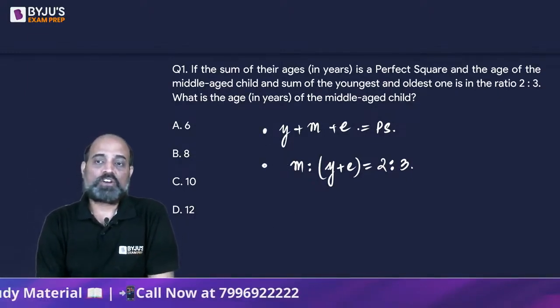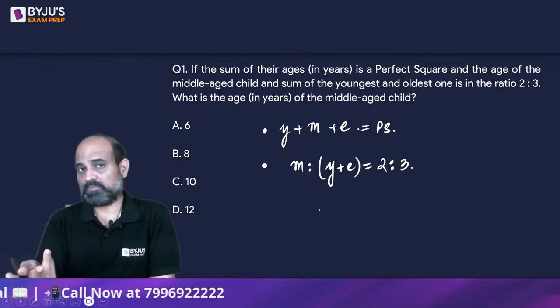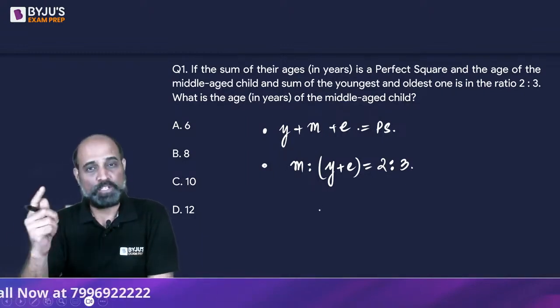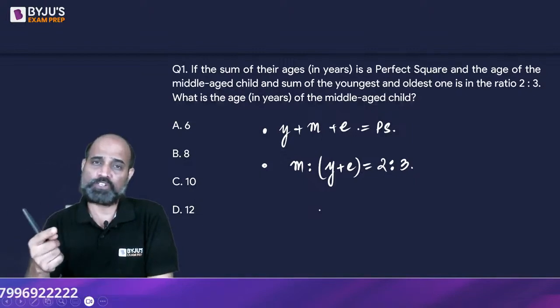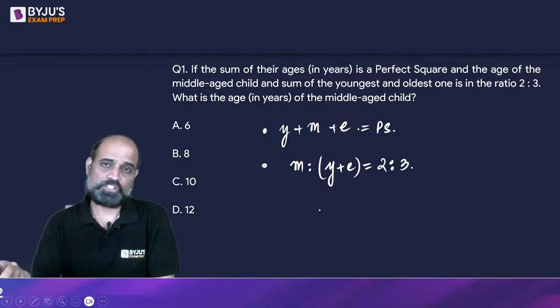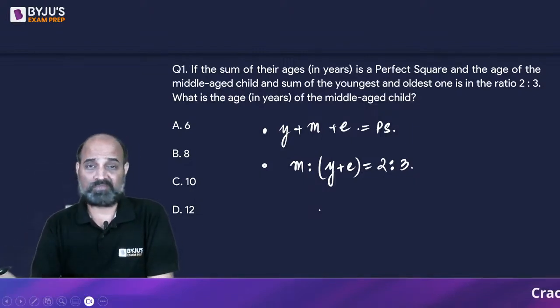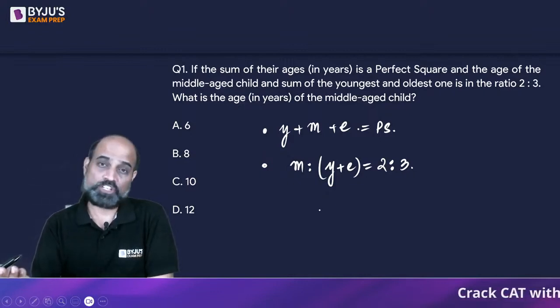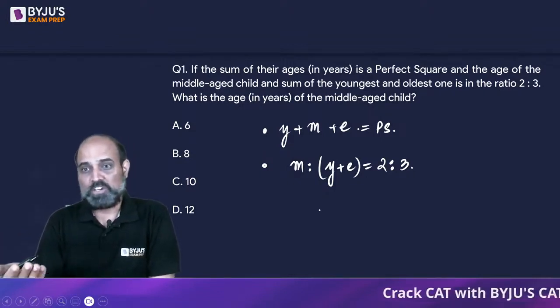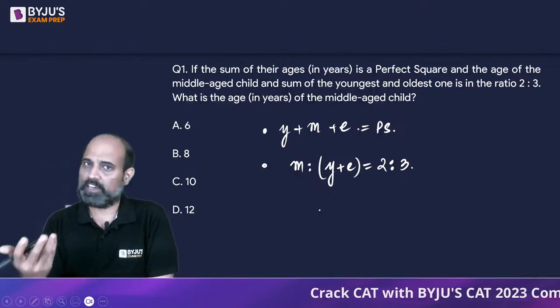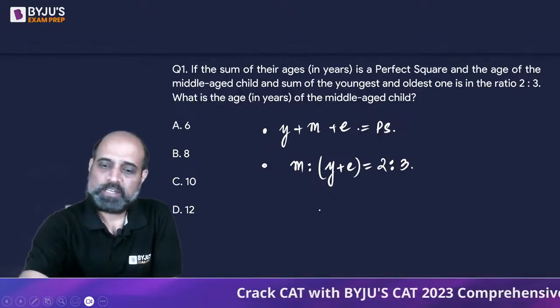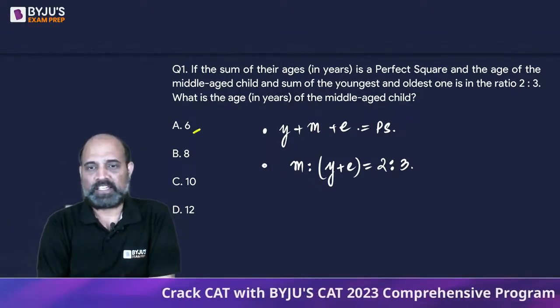Obviously we have 3 variables and 2 equations here, and the third equation being the product of all the 3 numbers is 360. If you start solving the 3 variable 3 equation approach, it is going to be very time consuming. So in such questions we do hit and trial. If you have options, we'll be using options. So let's start with the first case.